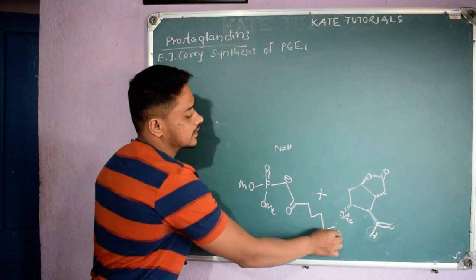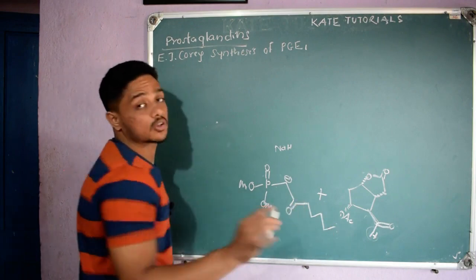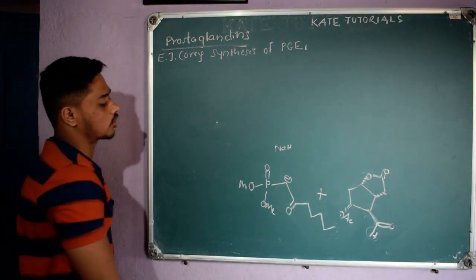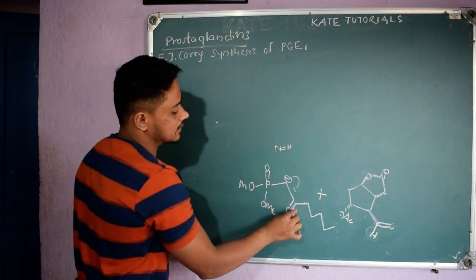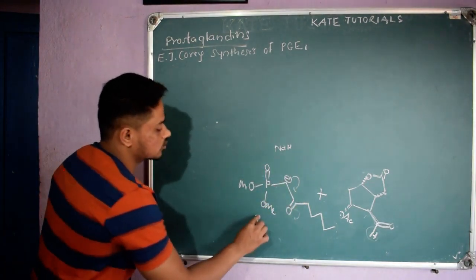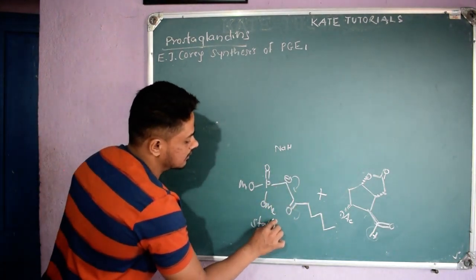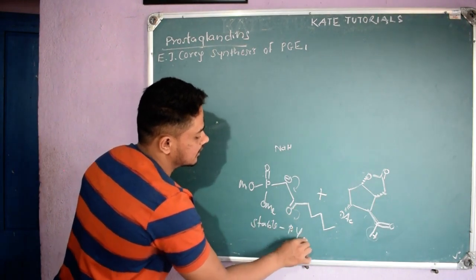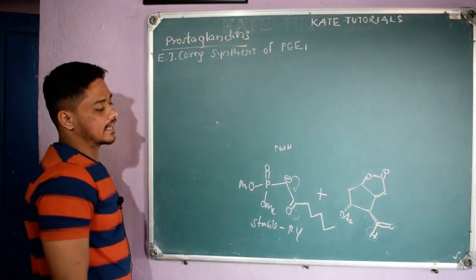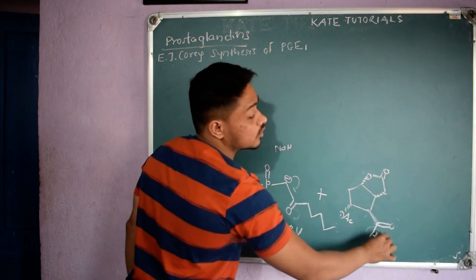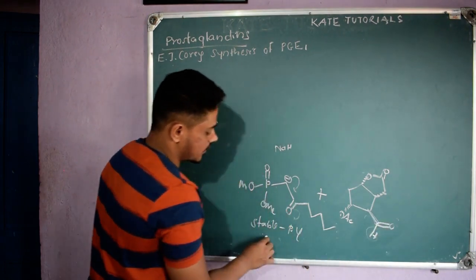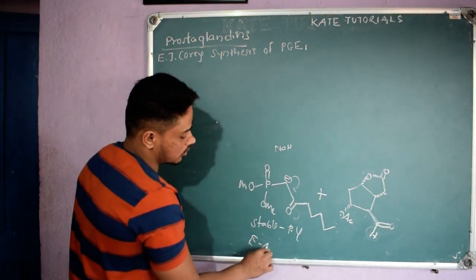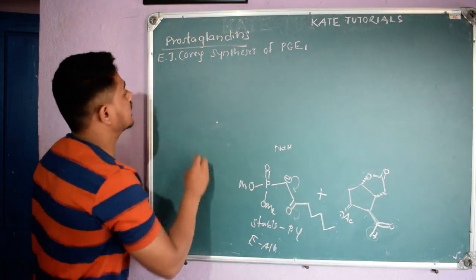When the last comes, it is CH3. Other things are CH2 because of valency, you know, carbon valence is 4. So this is stabilized by this electron withdrawing ketone group. So this is a stable phosphorus ylide. Whenever we have a stable phosphorus ylide, when it reacts with a ketone or aldehyde, we will get E alkene. I told you I should get E alkene, so I will write E alkene.